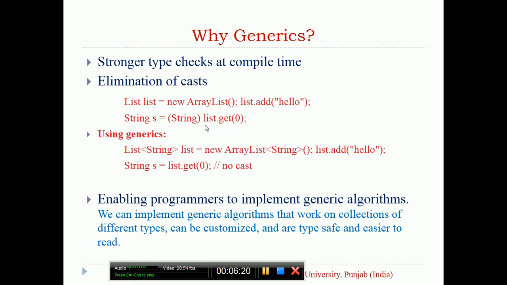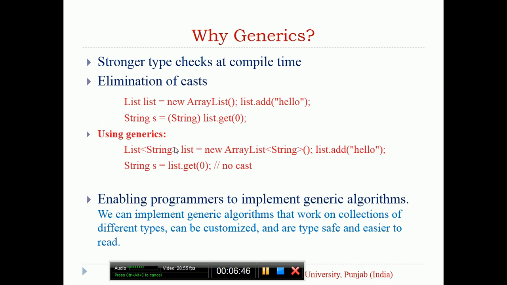Now suppose you are using generics here. Whenever you use generics, you can actually pass the type information. This is the type. I am creating an ArrayList of String type only. In this case, this ArrayList will by default take only strings. If you try to add something else that is not a string, you will get a compile time error.